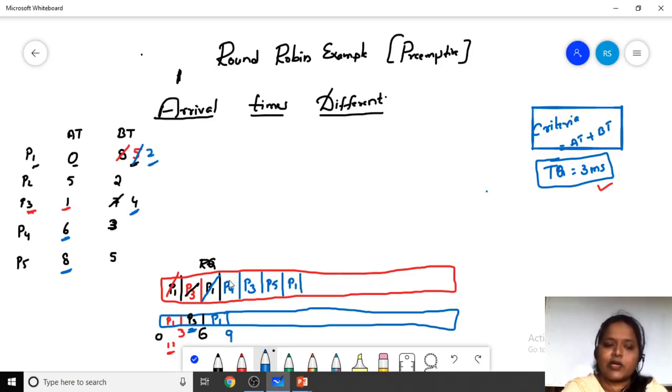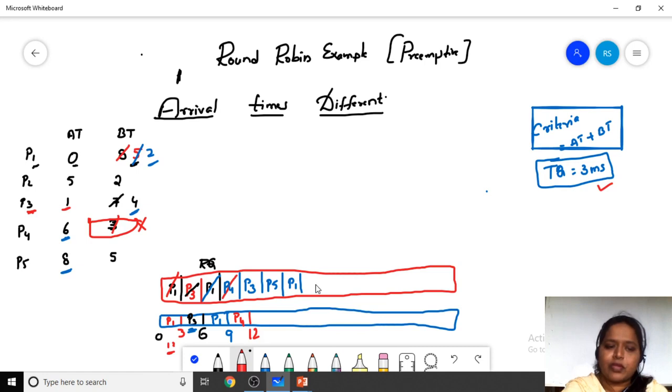And next, what is there in the ready queue? This is P4. Now we have to give the P4 process its turn. P4 process burst time is actually 3, so it has completed its task. We need not give any back position to P4. So when we give P4 its turn, it executes until 12 milliseconds, and we are not going to admit the P4 process back over here. Why? Because it already completed its task.